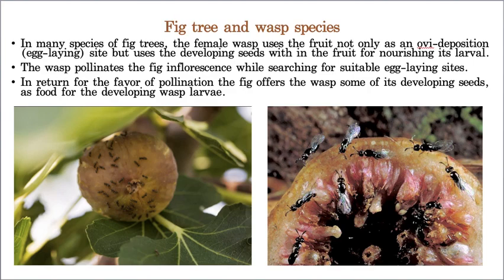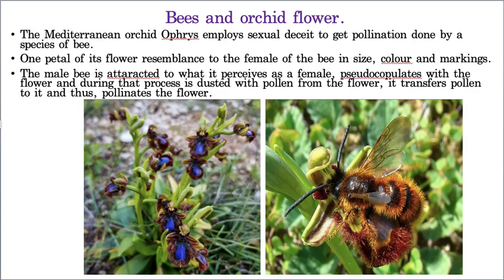And I think this is the last example, that is a bee and orchid flower. And this is a very, very important question, and I can say 2, 3 times this question has been asked. Bee and orchid flowers, this question is generally asked in the name of pseudo copulation. I'll tell you what is pseudo copulation very clearly. For that only I brought all these diagrams. See, please observe it carefully, otherwise you don't understand and you will get confused also.